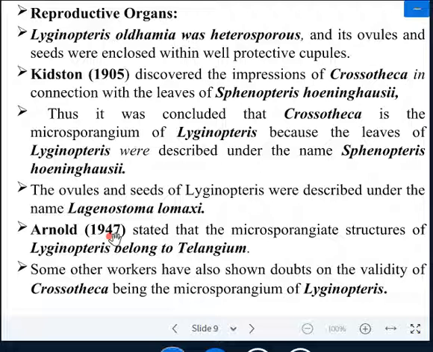Arnold, another paleobotanist, in 1947 stated that the microsporangiate structure of Lyginopteris belongs to Telangium. Some other workers have also shown doubt on the validity of Crossotheca being the microsporangium of Lyginopteris. Some paleobotanists don't consider that Crossotheca belongs to the microsporangium of Lyginopteris.